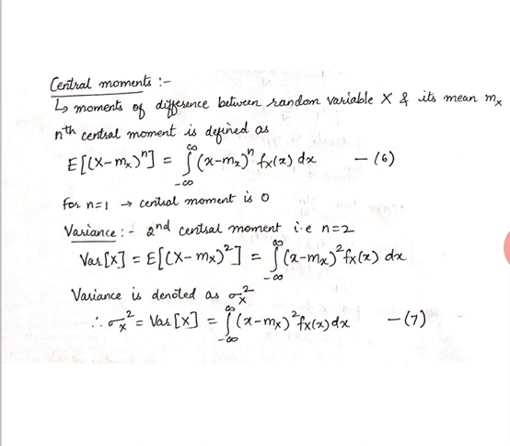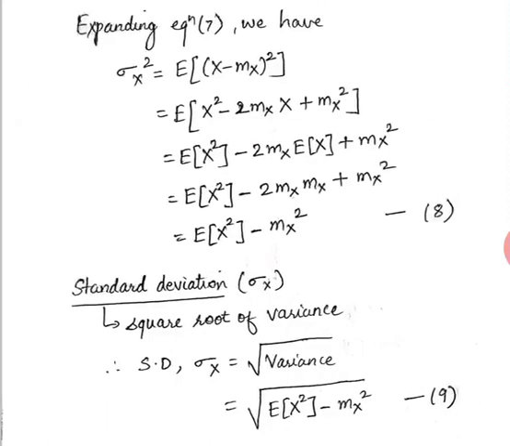Now expanding that equation, sigma x square is e of x minus mx the whole square. Using the a minus b whole square formula, you get x square minus 2mx into x plus mx square. Applying the expectation operator separately to all these terms, you get e of x square minus 2mx e of x plus mx square.